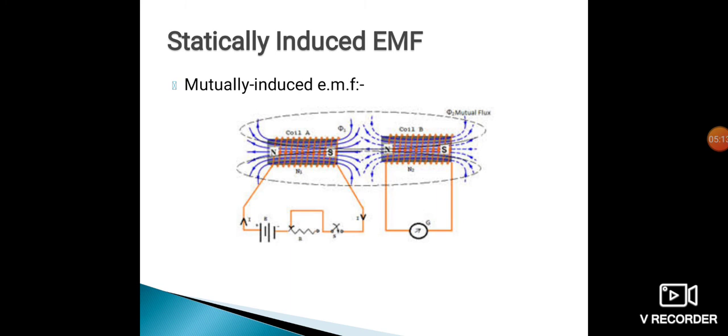This magnetic field of coil A gets linked with coil B. This linkage of flux of coil A with coil B is called mutual induction. Because of this linked flux in coil B, EMF gets induced. That EMF is called mutually induced EMF.